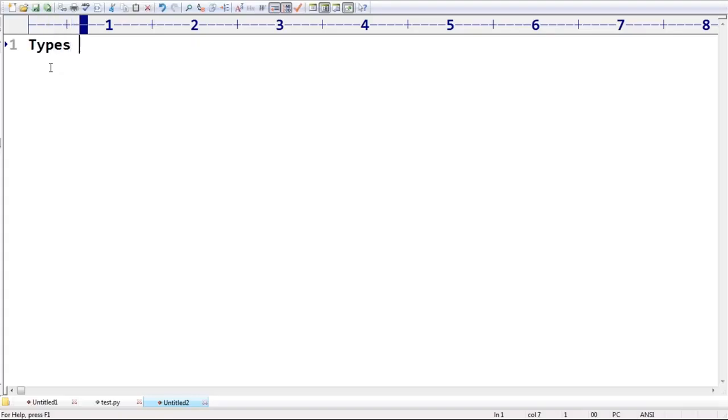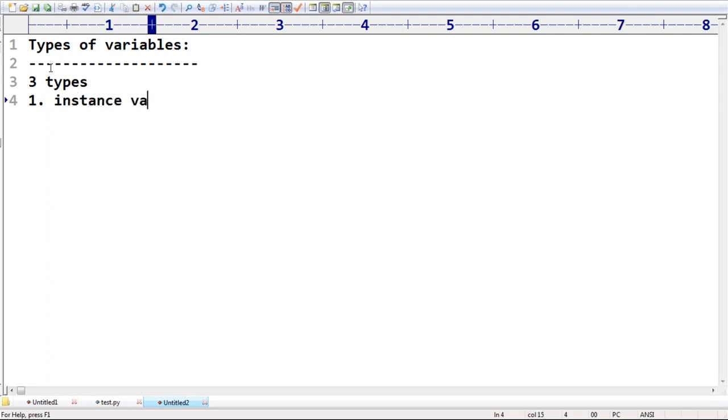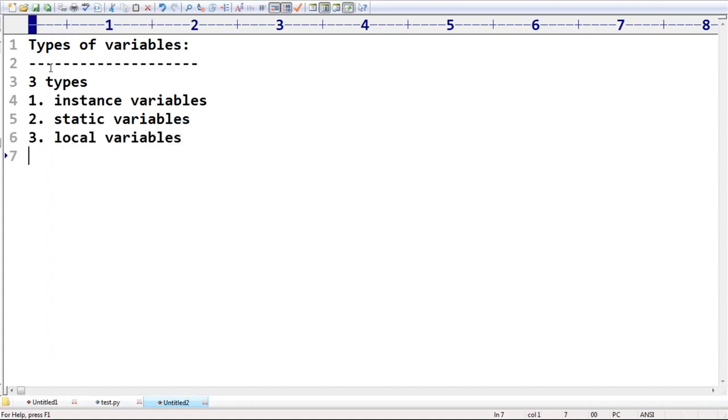Next, we had a discussion about some types of variables which are allowed in the Python class. Inside a Python class, how many types of variables are allowed? Three types. The first is instance variables, the second is static variables, and the third is local variables. So in total, three types of variables are allowed in a Python class.